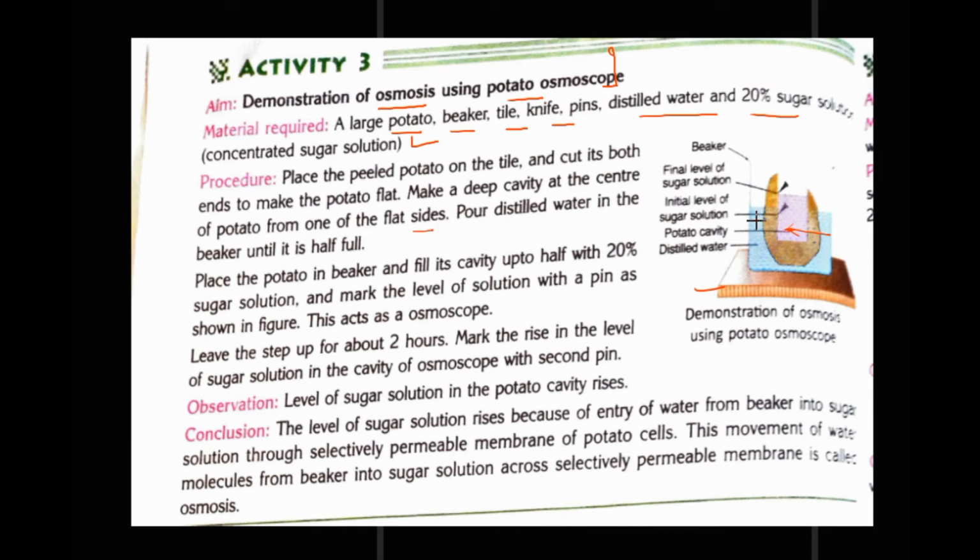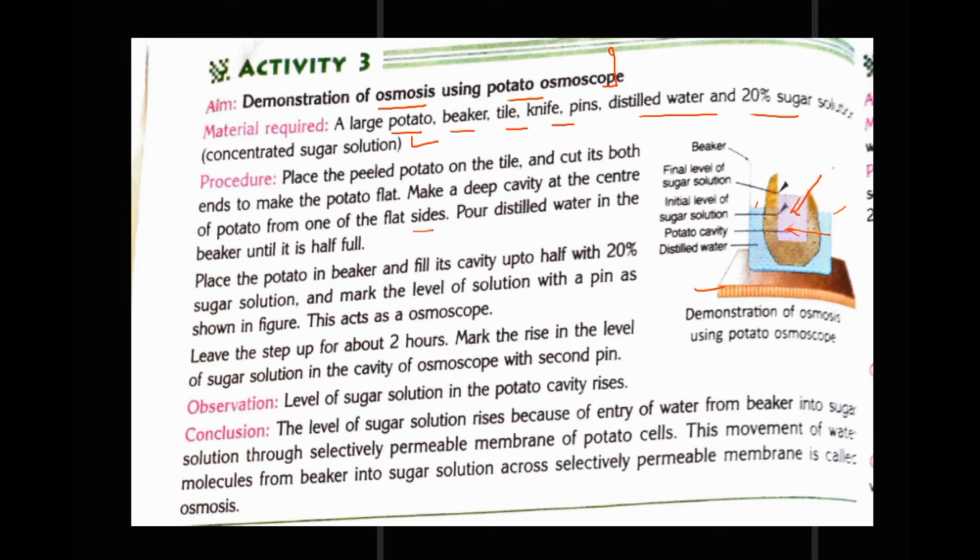Pour distilled water in the beaker until it is half full. Here it is half full. Put the potato in the beaker. Now fill its cavity up to 20% with sugar solution.